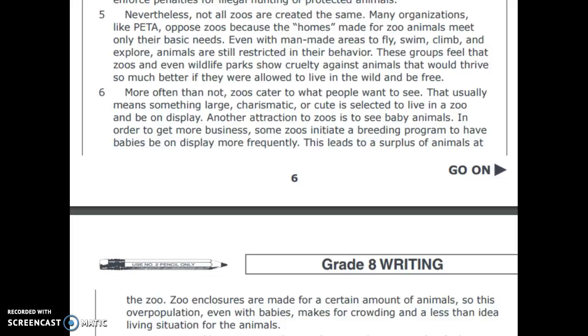More often than not, zoos cater to what people want to see. That usually means something large, charismatic, or cute is selected to live in a zoo and be on display. Another attraction to zoos is to see baby animals. In order to get more business, some zoos initiate a breeding program to have babies on display more frequently. This leads to a surplus of animals at the zoo. Zoo enclosures are made for a certain amount of animals, so this overpopulation, even with babies, makes for crowding and a less than ideal living situation for the animals.